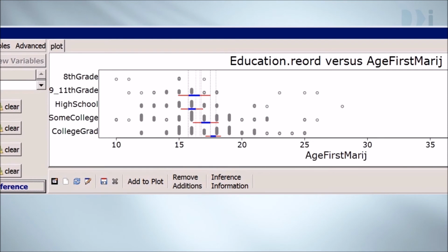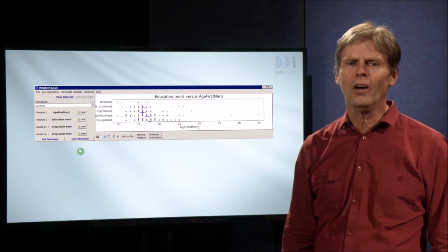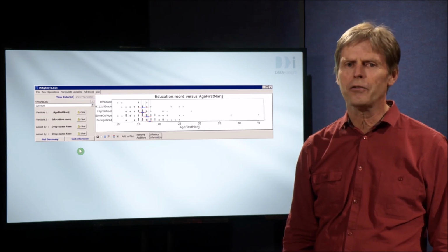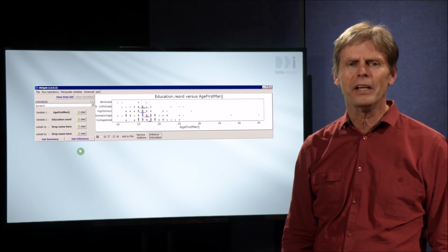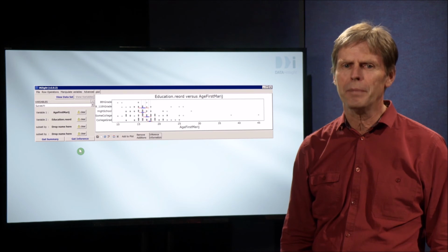No intervals have been drawn for the 8th grade because there's not enough data there. There's substantial overlap between the 9 to 11th grade people and those who finished high school, so we can't tell which group really has the highest mean age of first use. However, because there's complete separation, we can see that both college groups have a higher mean age of first use than either of the pre-college groups. It's a close call whether there's an overlap between the comparison intervals for the two college groups.